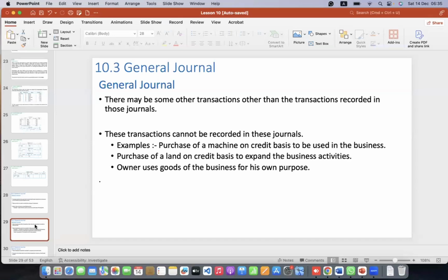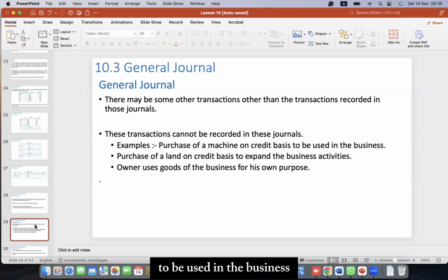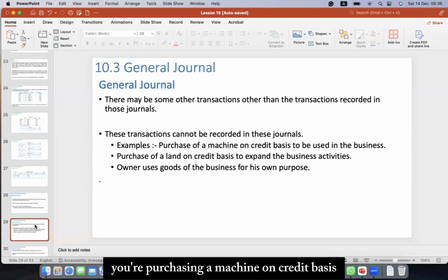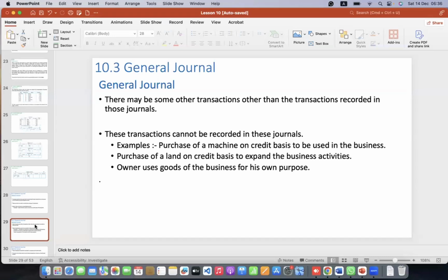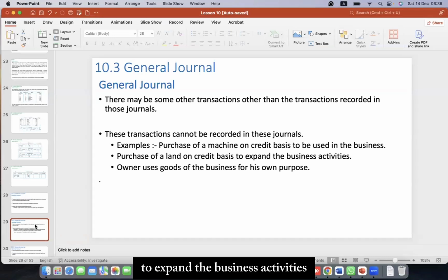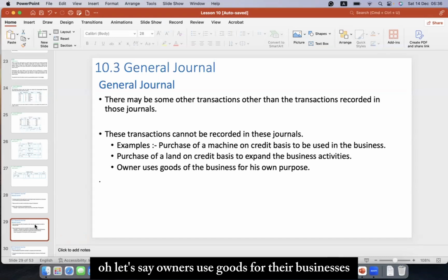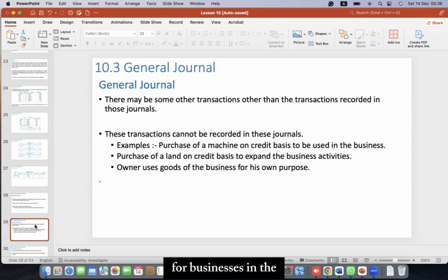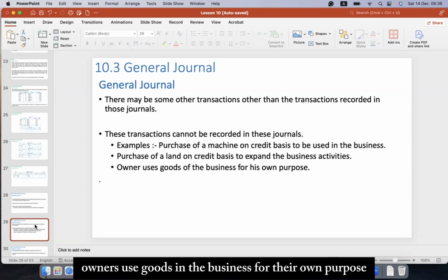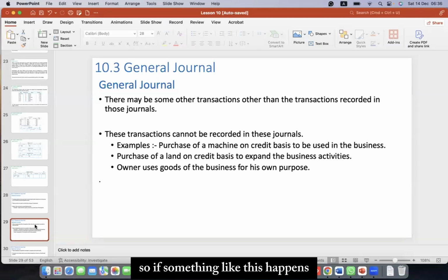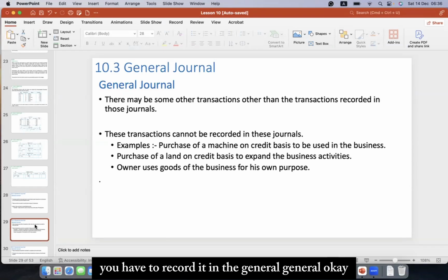For example, let's say you are purchasing a machine on credit basis to be used in the business. Or let's say you are purchasing a land on credit basis to expand the business activities. Or let's say owners use goods of the business for their own purpose. So if something like this happens, you have to record it in the general journal.